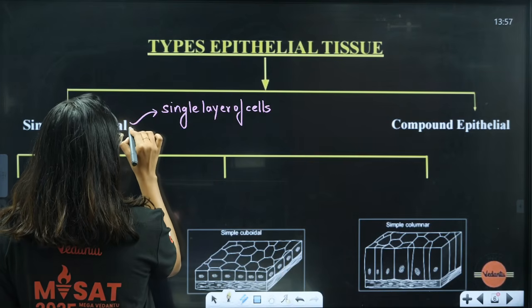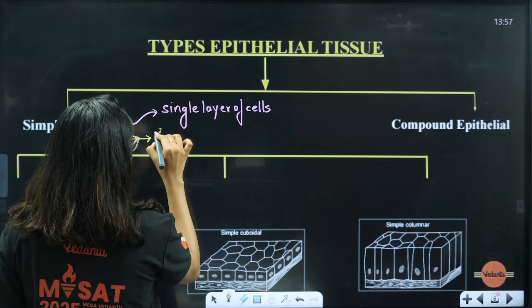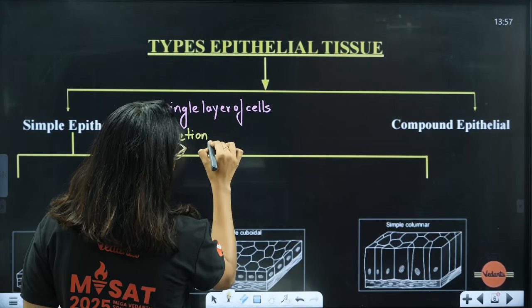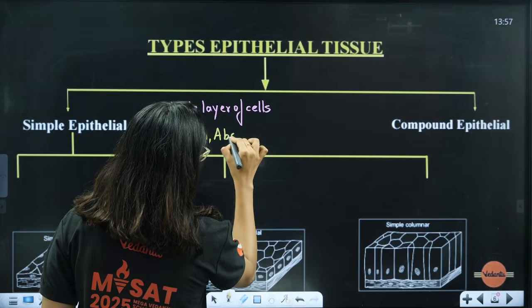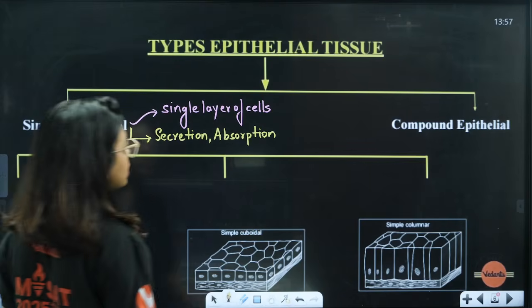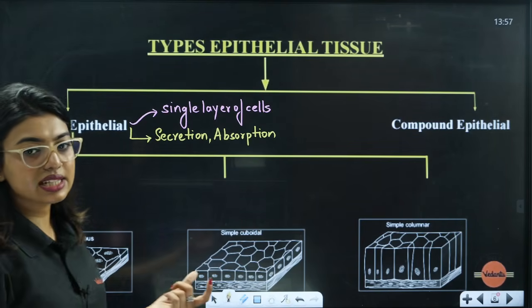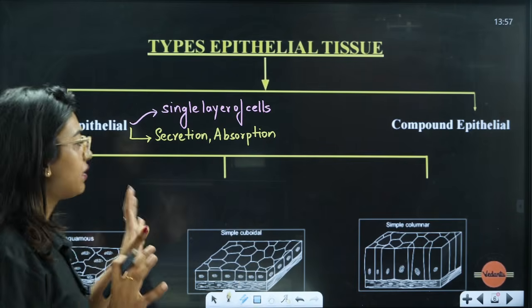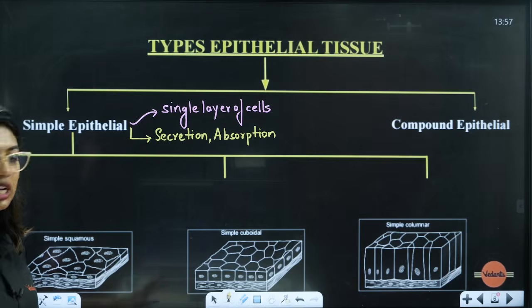So, the second thing is, students, these cells are going to help us with secretions and absorptions. Simple epithelium will not help us much with protection because it is a single layer, so the chance of protecting is very low. So we will tell them, you relax, you just do the secretion and absorption job.